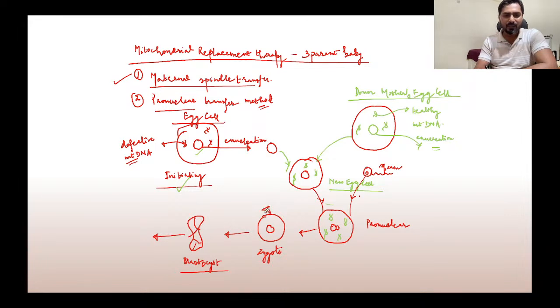From now the reference point is this. After around 10 to 14 days, we get what is called the embryo. This embryo is then transplanted in the womb of the mother.